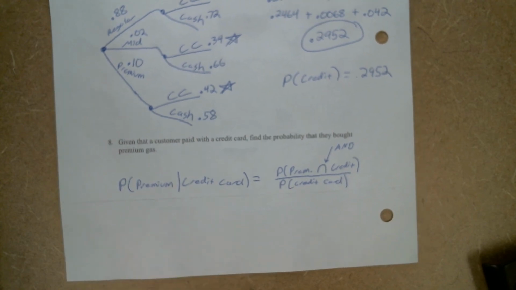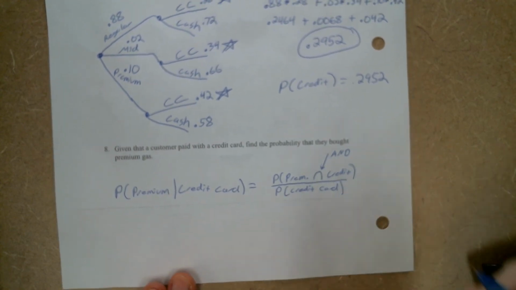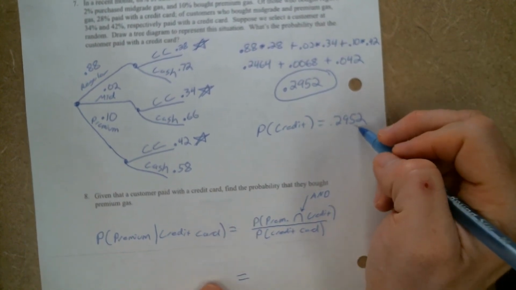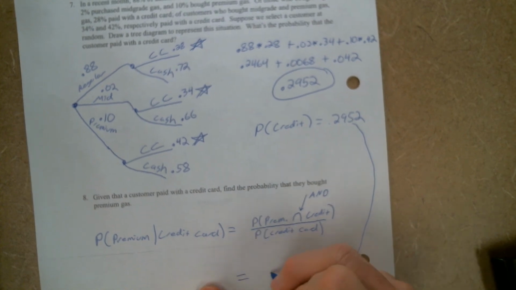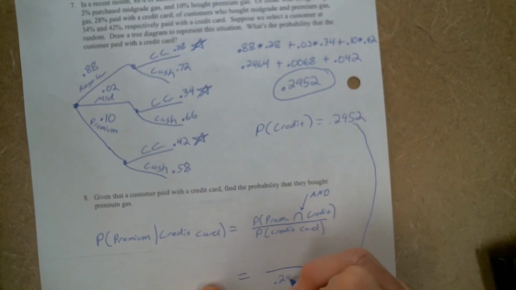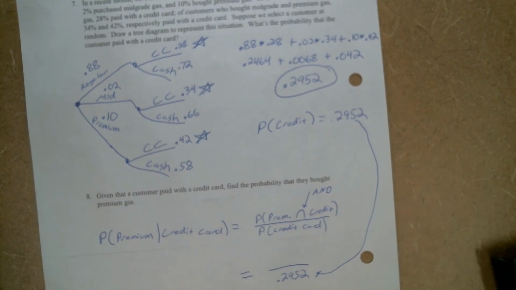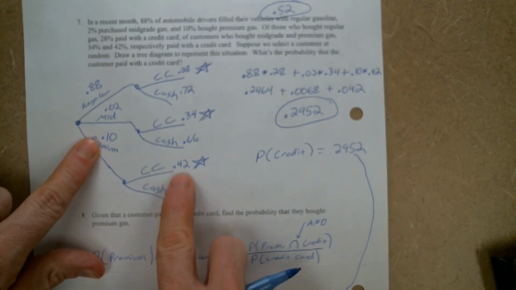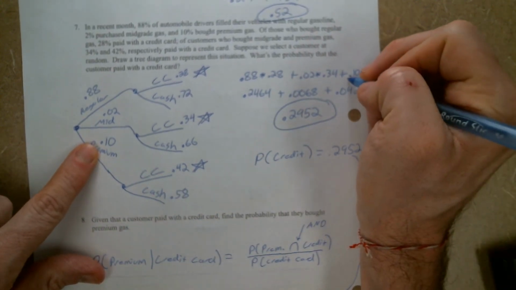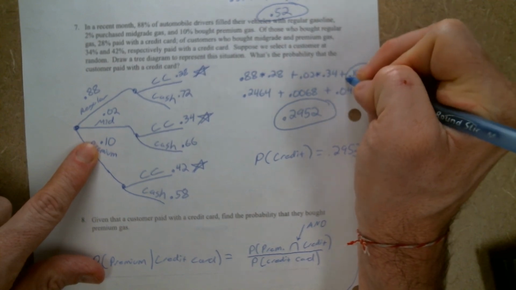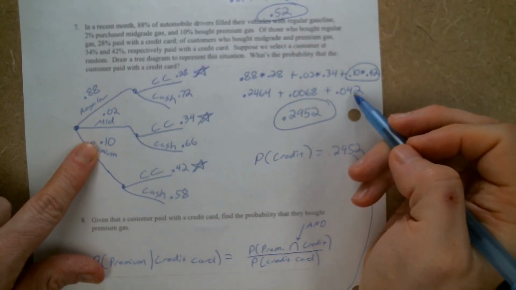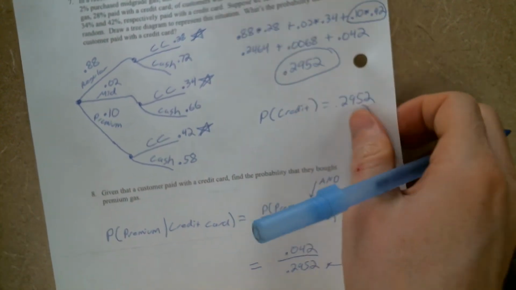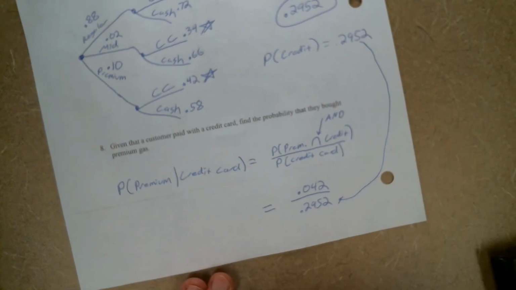All right. Now, we actually have all of those values already up here. The probability of paying with a credit card, we already found. That's the 0.2952. The probability of premium and credit is this branch right here, which means it's this multiplication. So we know that it's the 0.042. And then we just have to divide those two numbers to get our final answer.